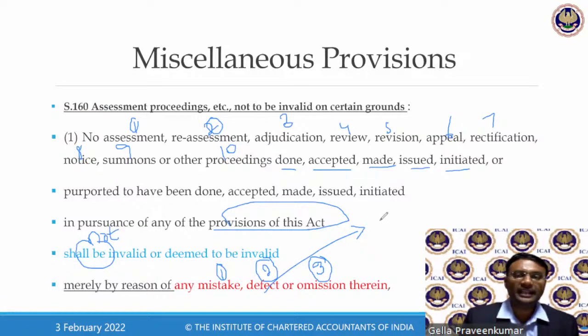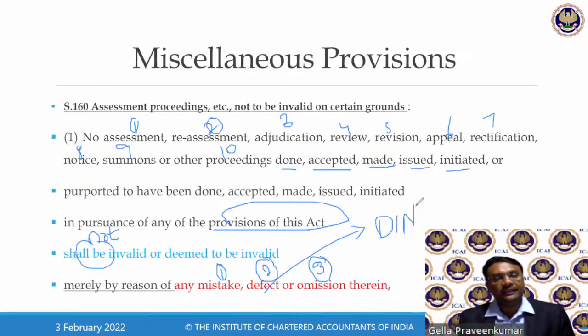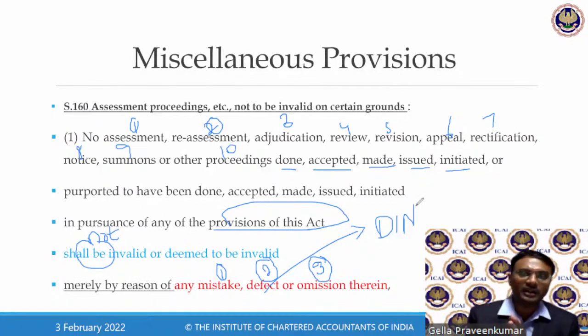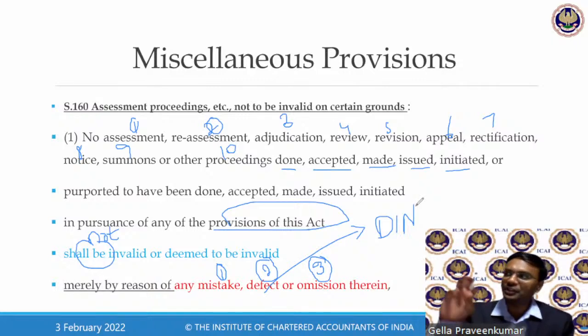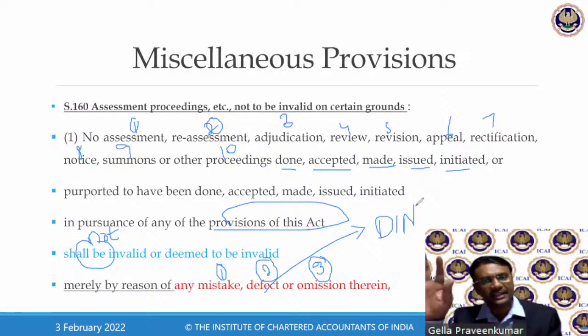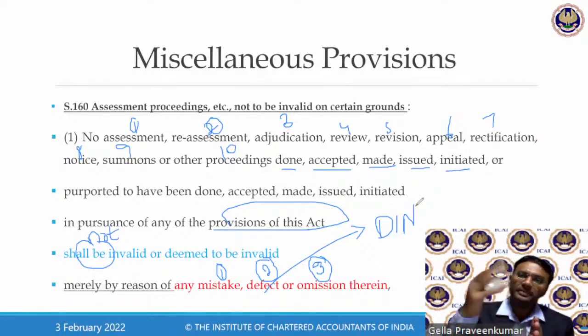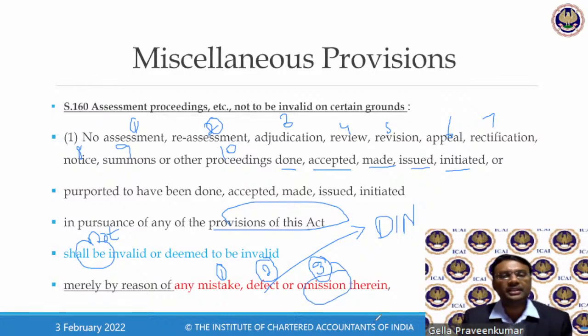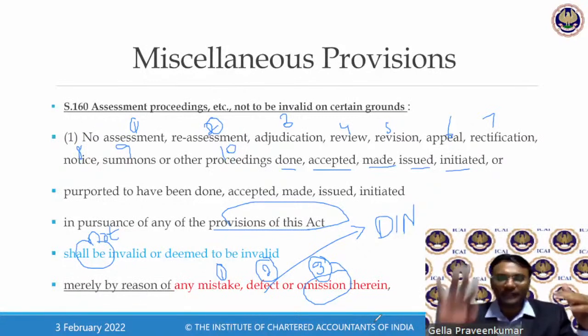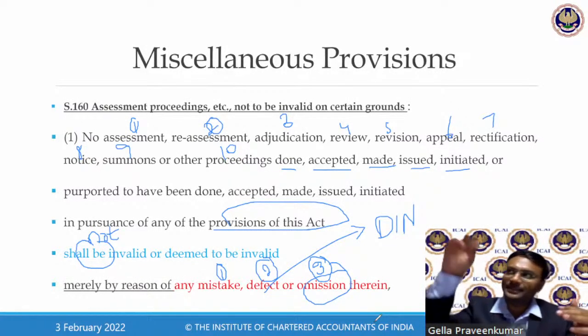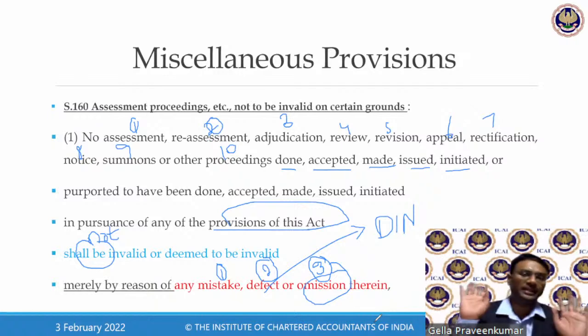There is a defect. What is a defect? Example, the DIN, the document identification number. As per the law, CBIC has given a circular that any notice, any correspondence, should have a DIN. There is a defect in the notice. What was the defect? The DIN should be there, but is not there. Omission. What was the omission? They're supposed to mention, for financial year 17-18, when I'm quantifying, that this particular transaction tax is to be demanded, but it was not done. I have omitted a particular para, right?